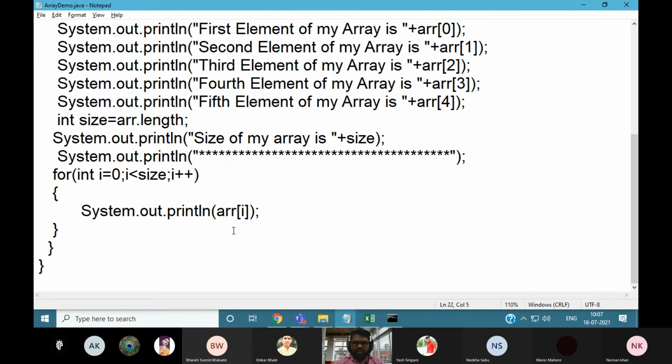If you want to print in a systematic manner which element is present at which memory location, we can write like this: "ARR[" in double quotation, then plus sign, its index value, then plus sign, then close the square bracket, give equal to, and after that print the value.